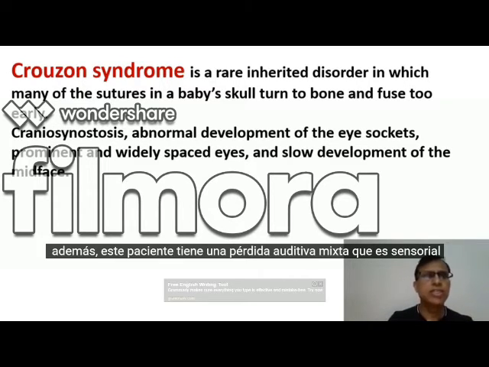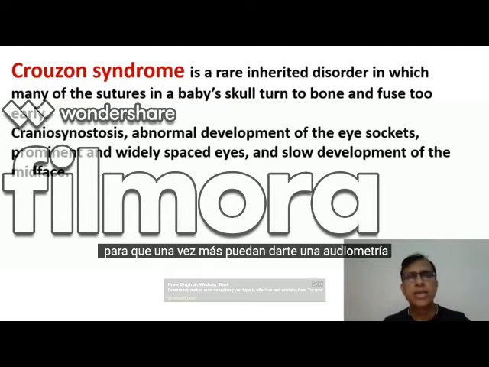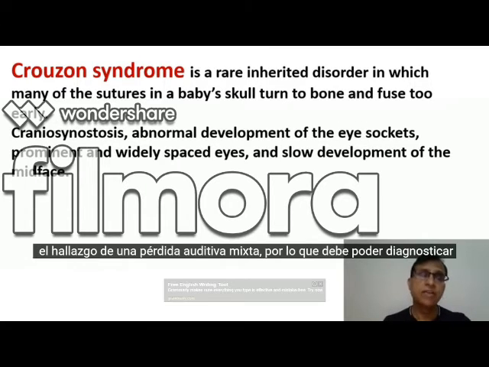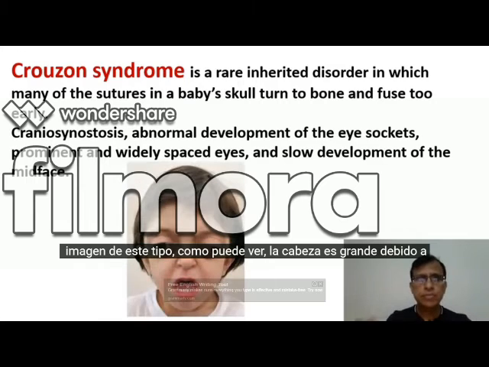Plus, this patient has a mixed hearing loss, that is sensory neural as well as conductive hearing loss. So once again, they can give you an audiometry finding, and in audiometry they will give you very prominently the finding of mixed hearing loss. So you have to be able to diagnose that, and then they can give you a history, or they can show you an image of this type.